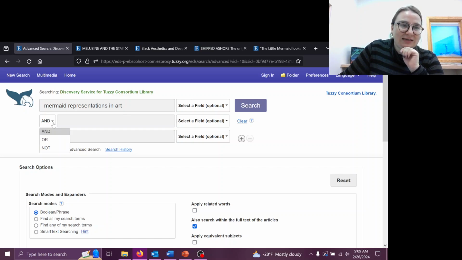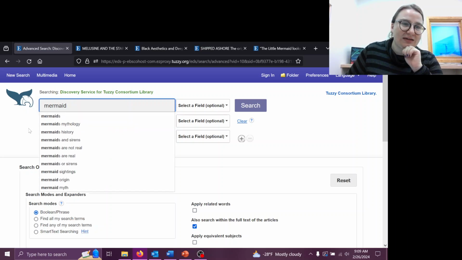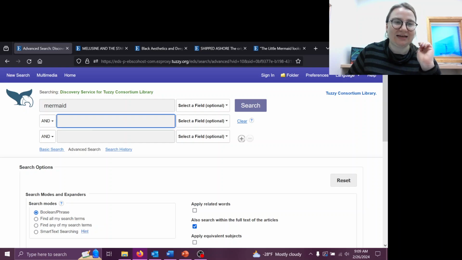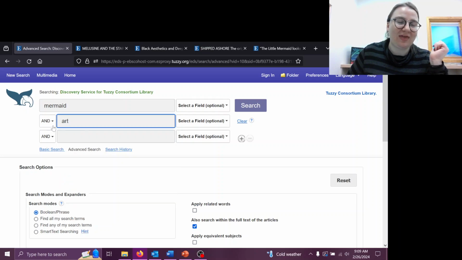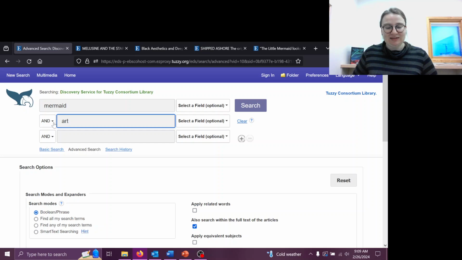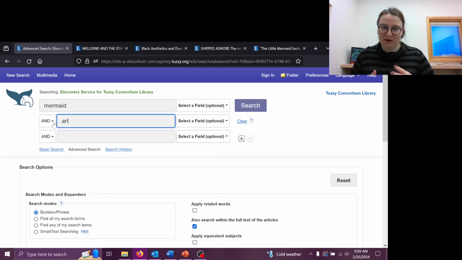Boolean is in this drop-down menu and it refers to and, or, and not. So right now we have this phrase. I am definitely looking for mermaids, and I want to see mermaids as they are portrayed in art. So I'm going to keep the and there. This means that all of the searches that are going to come up from this must have both of those words, either in the title or in the description or elsewhere in the record.